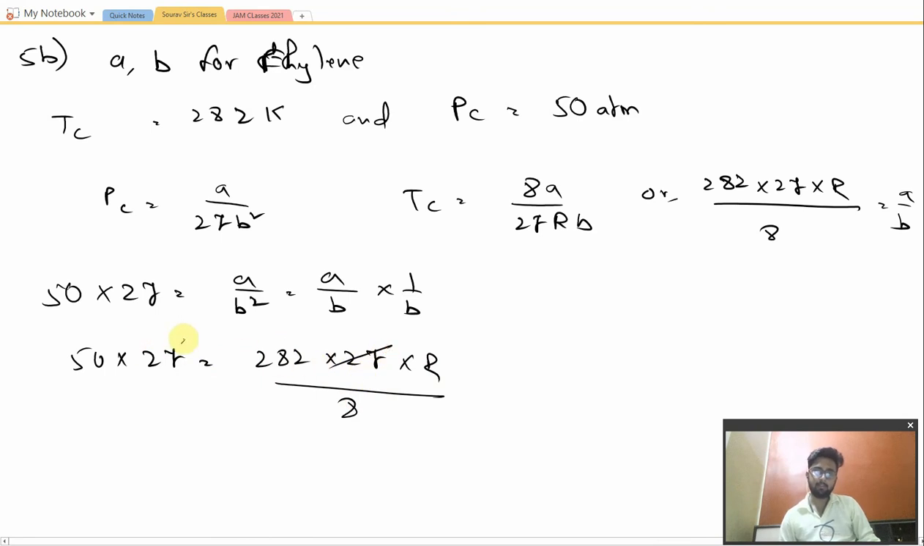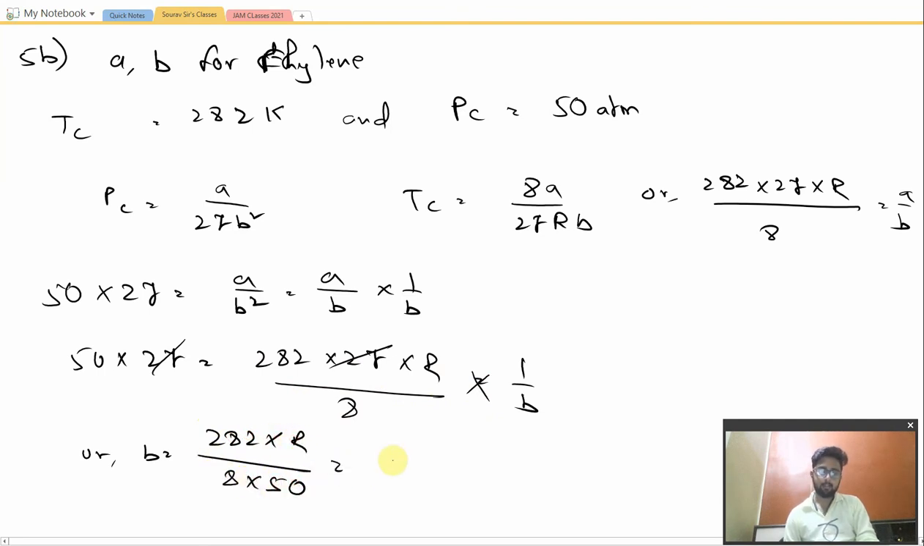So 27 cancels out, this is equal to 1 by B. I was finding the mistake, so this will be into 1 by B. So B would be equal to 282 into R divided by 8 into 50. If we just calculate the value, we put the value of R in liter atmospheres, because each calculation being done is in atmosphere and in Kelvin. So we have to put the value in liter atmosphere.